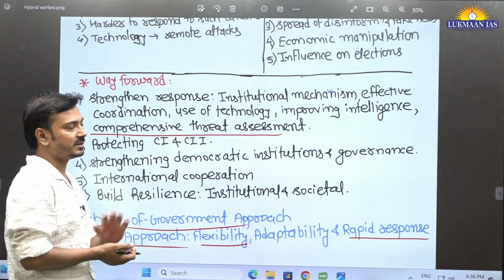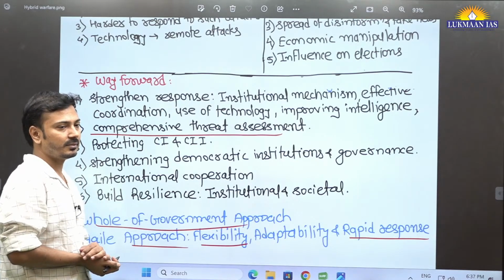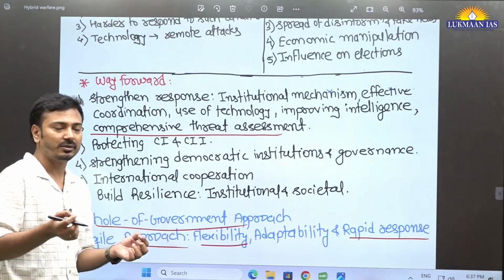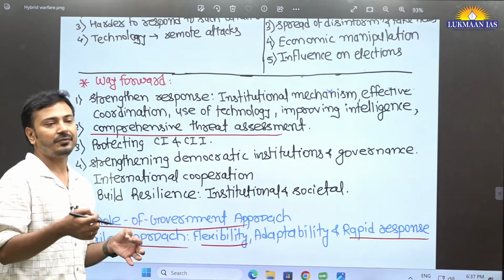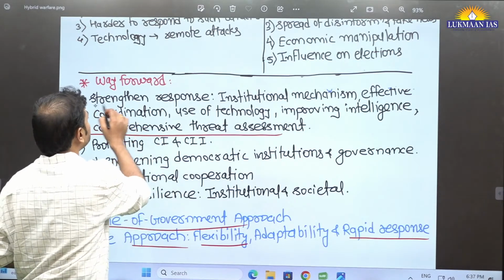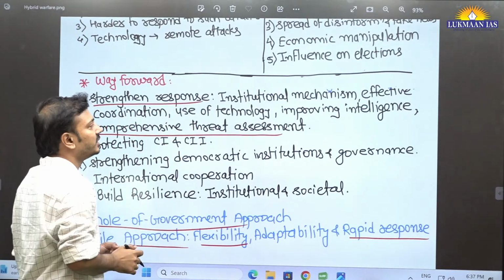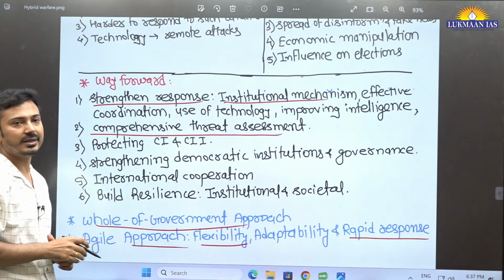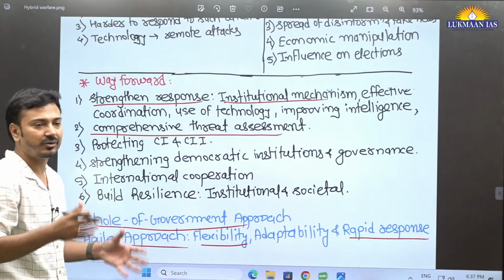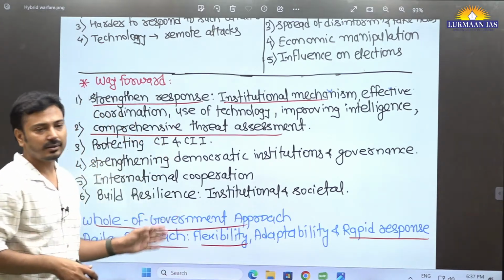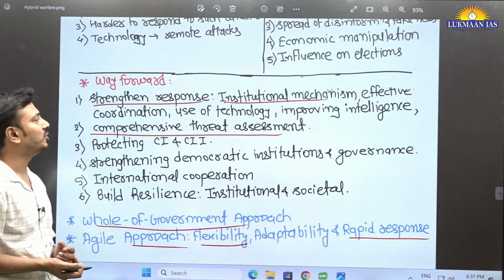All this assessment should be done, and that assessment should not skip any small thing that may affect in future. Then strengthen the response. How can we strengthen? Strengthening the capabilities of institutions. Institutional mechanisms need to be reformed. They should be made flexible, agile to provide rapid response.